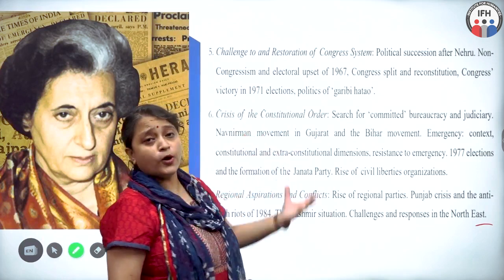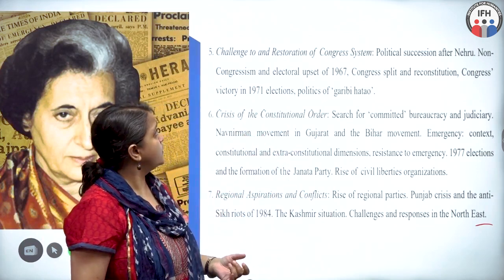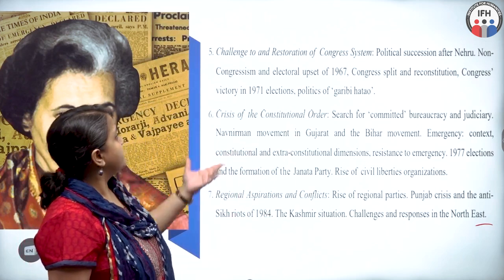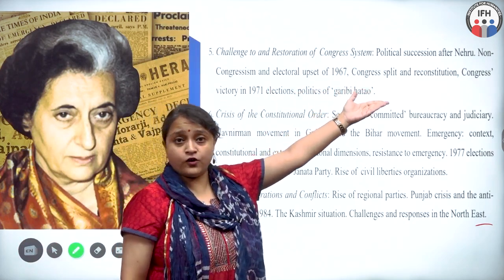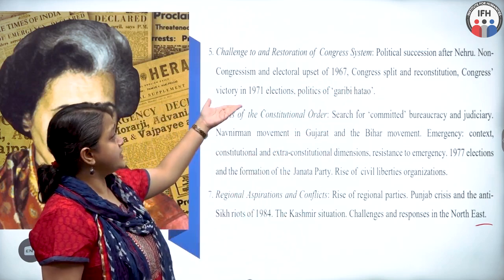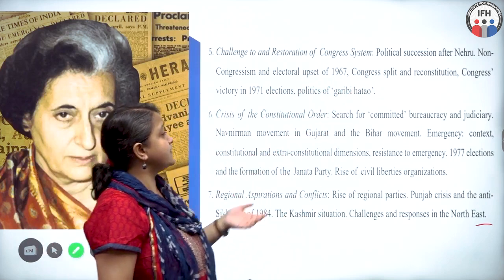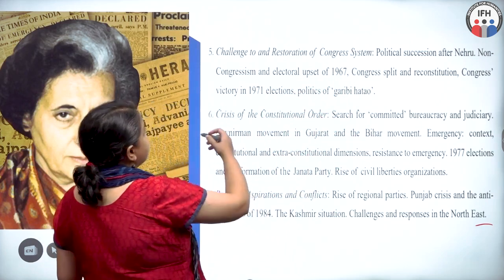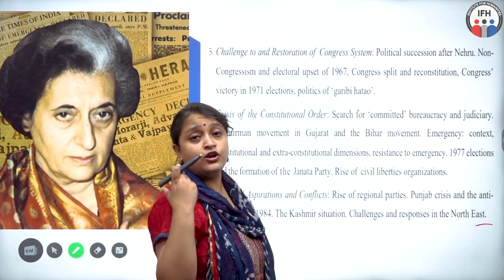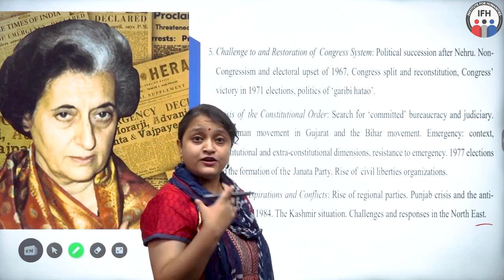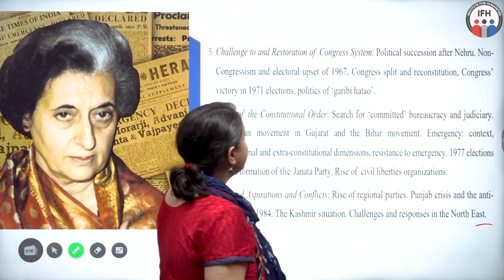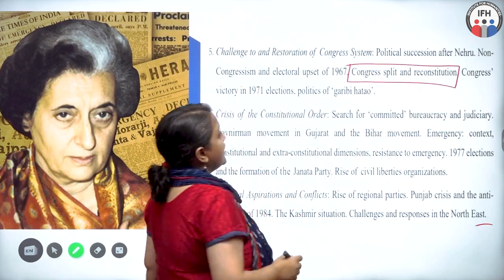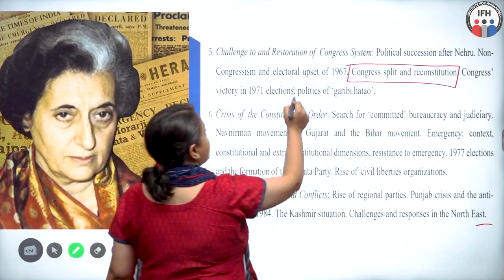That is the problem of political succession after Nehru, the non-Congressism that came up, and the Congress split. The split in Congress R and Congress O. Then we have the victory in 1971 elections, and Indira Gandhi's politics of Garibi Hatao. This is a very important topic. It's a topic that has a lot of dates, a lot of fundas to be remembered, right? Especially about the Congress split and reconstitution, as well as the politics of Garibi Hatao.